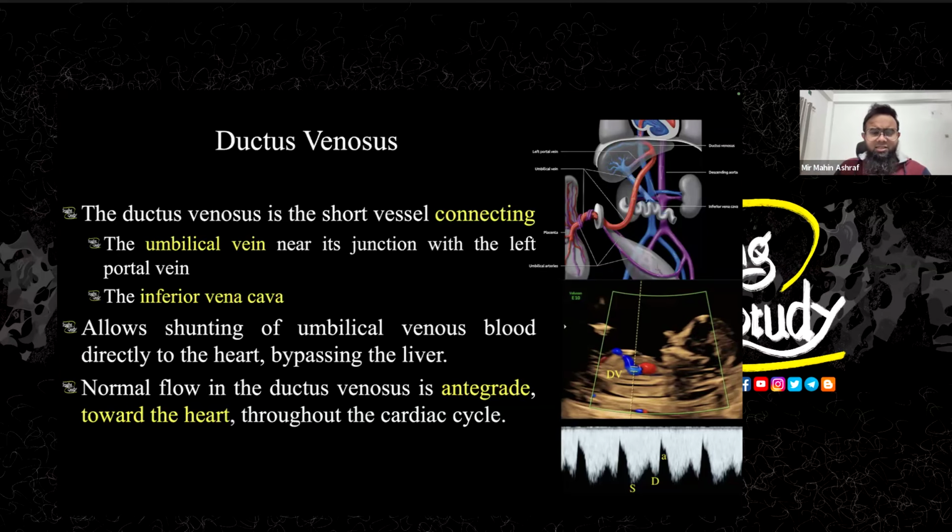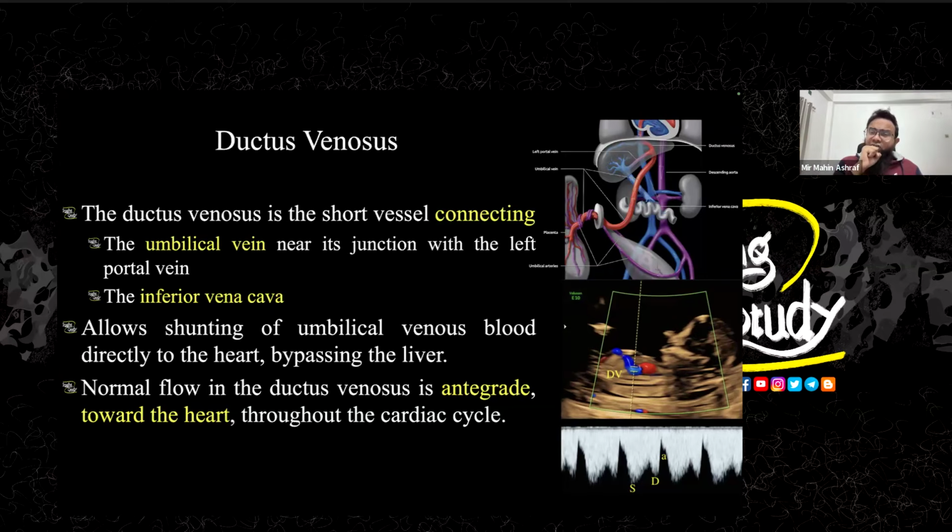And also at the late stage, during the hypoxic condition of the fetus, if you find the ductus venosus flow is abnormal, we suggest going for delivery or termination, but it depends from guideline to guideline anyway.